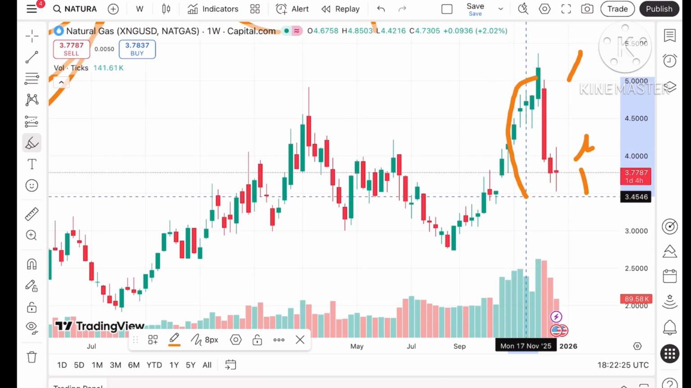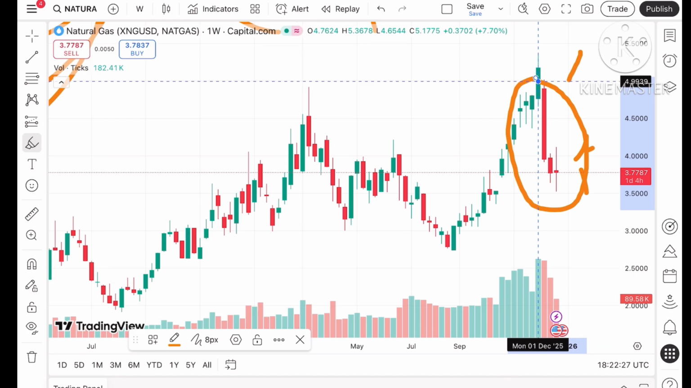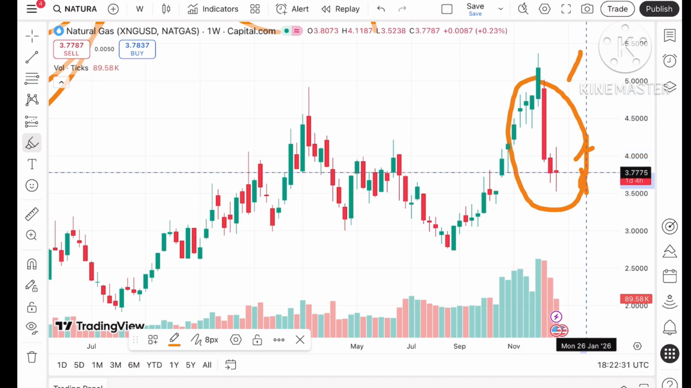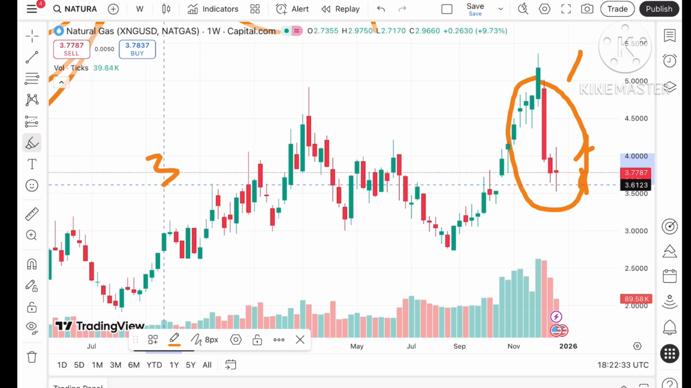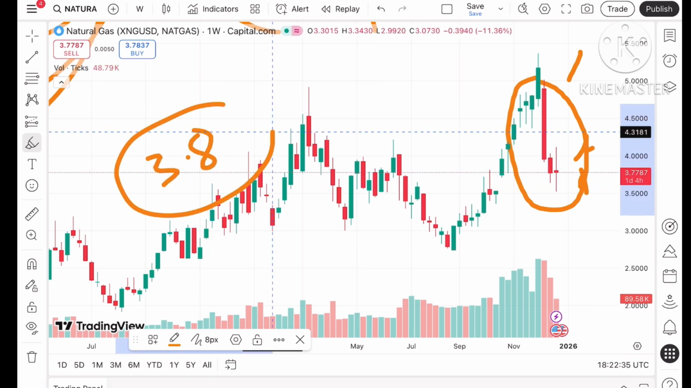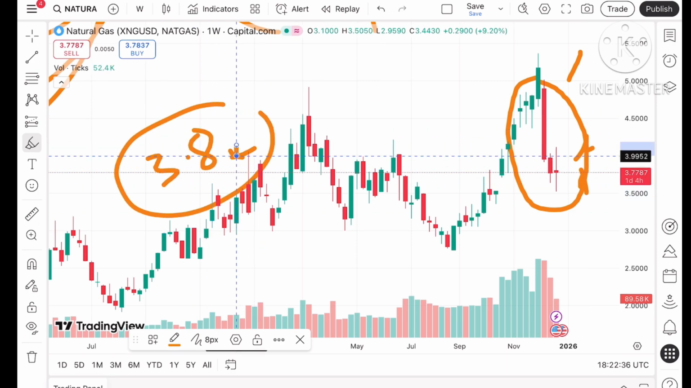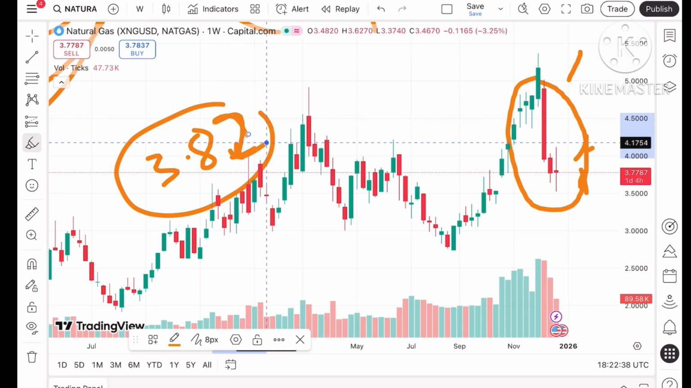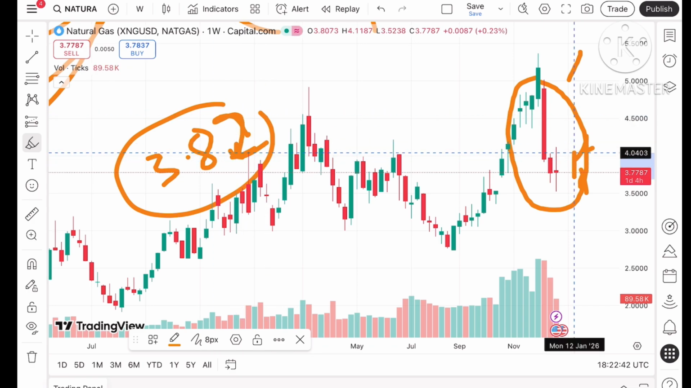But if you look at the last 3 weeks, there is a continuous downfall. If it has started going upside, it has to sustain above a level of $3.82. You have to keep in mind that if the price has to go up, it has to sustain $3.82. Once it starts sustaining, only then can we see it go further upside towards $4 and then higher.